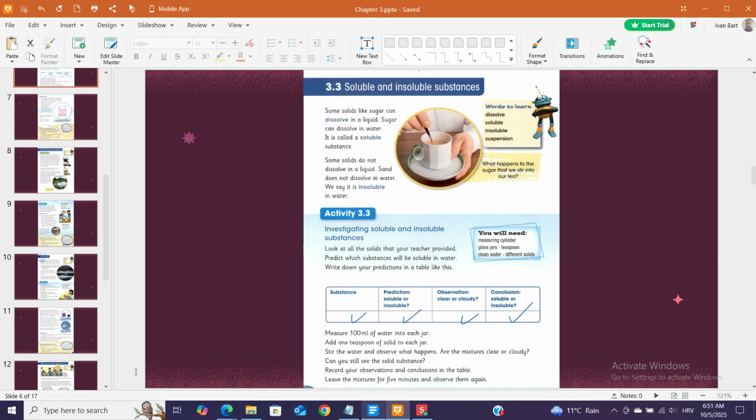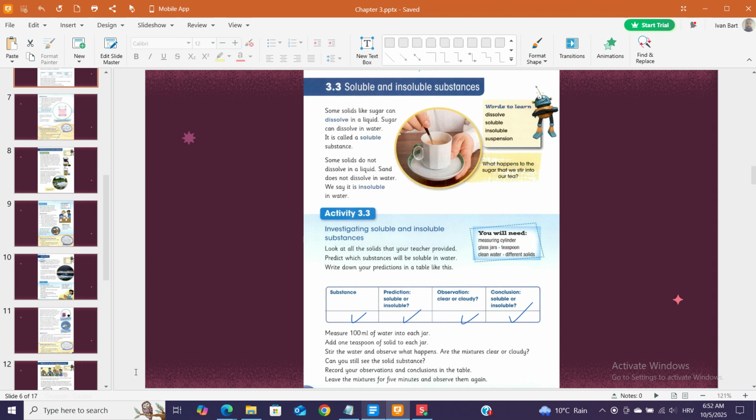Look at all the solids that your teacher provided. Predict which substances will be soluble in water. Write down your predictions in a table like this. What happens to the sugar that we stir into our tea? You will need: measuring cylinder, glass jars, teaspoon, clean water, different solids. Table columns: substance, prediction (soluble or insoluble), observation (clear or cloudy), conclusion (soluble or insoluble).